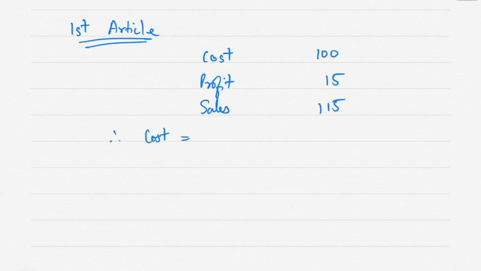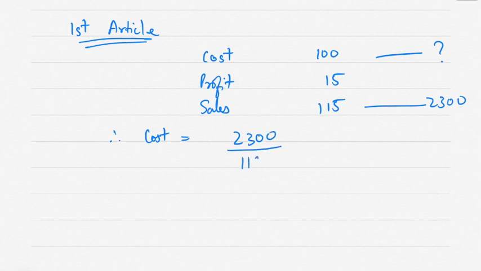Therefore cost is equal to, and sales is 2300, cost is how much? Therefore cost is equal to 2300 divided by 115 multiplied by 100, cross multiplication, which comes to rupees 2000.